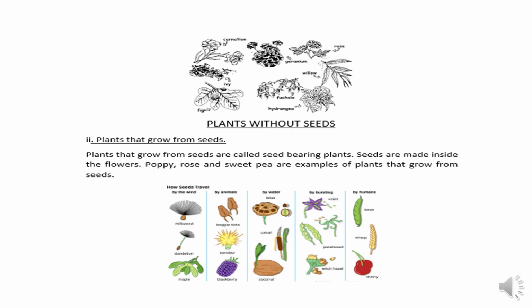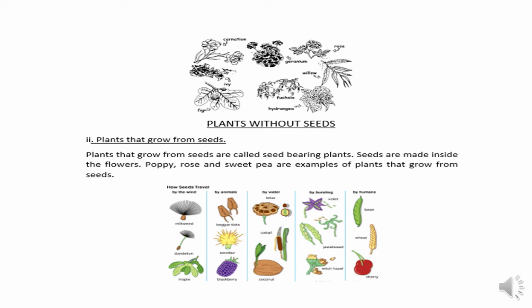You see in this picture there are different types of plants which do not have seeds, and they grow. They have brown spores on their leaves, so when that powder falls on wet soil they grow into a new plant. That's why they don't have seeds.